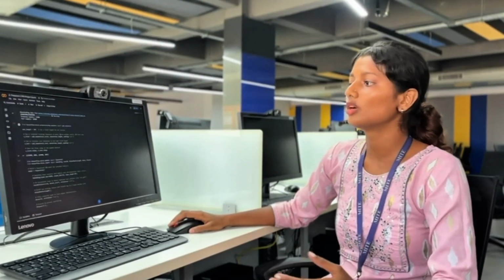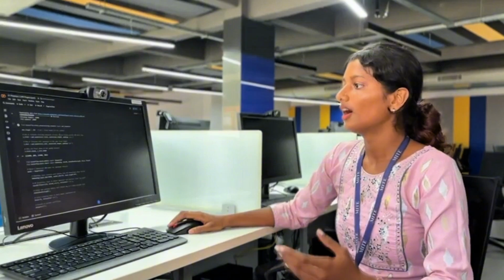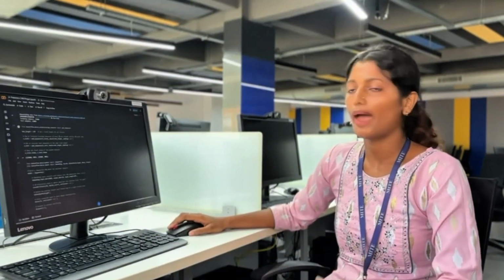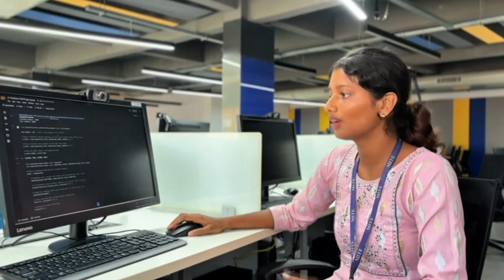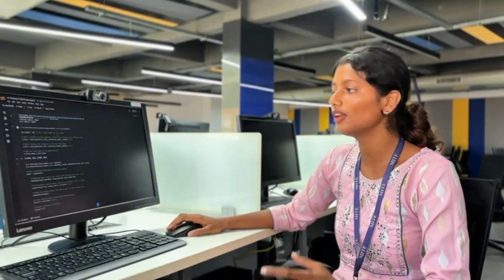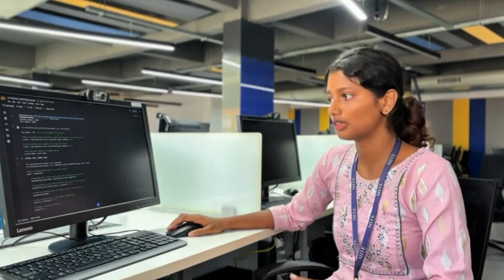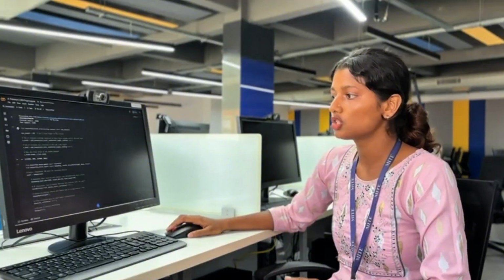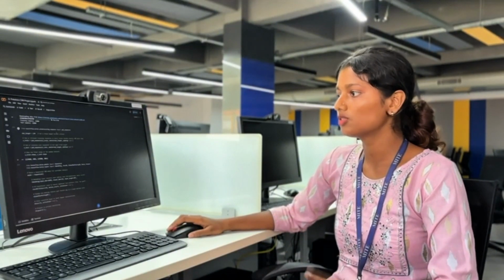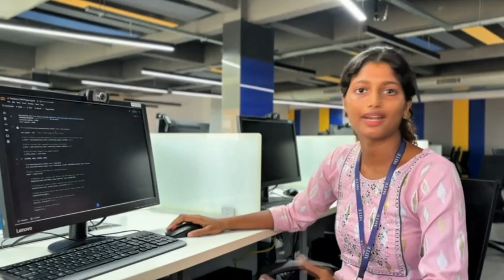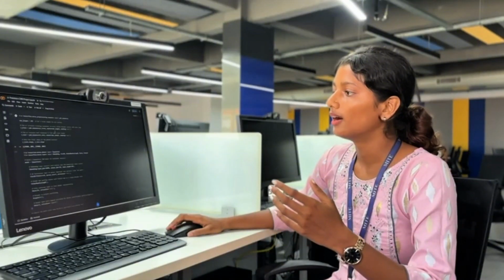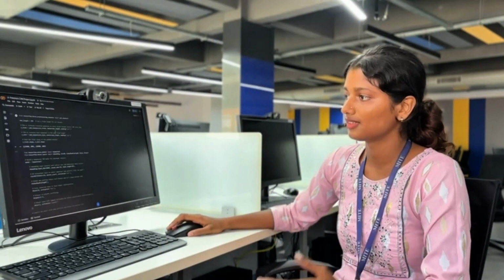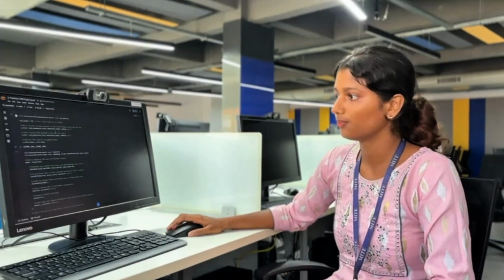And x_train equals pad_sequences(x_train, maxlen=max_length, padding='post') is used to pad or truncate training sequences so that every review becomes 200 words long. And the same is used for x_test. And x_train.shape, x_test.shape is used to show the final shape of the padded dataset. So the total shape of the padded datasets are 25,000 by 200 each.